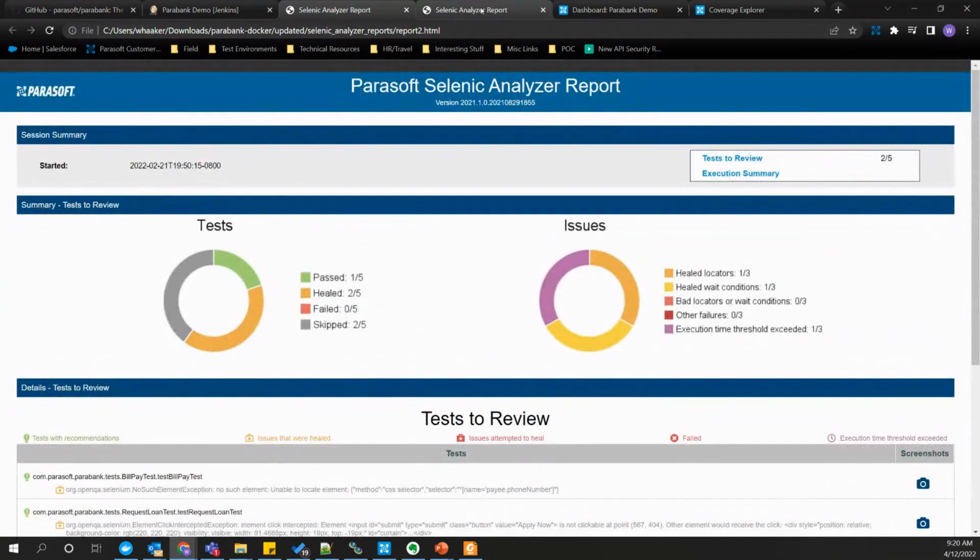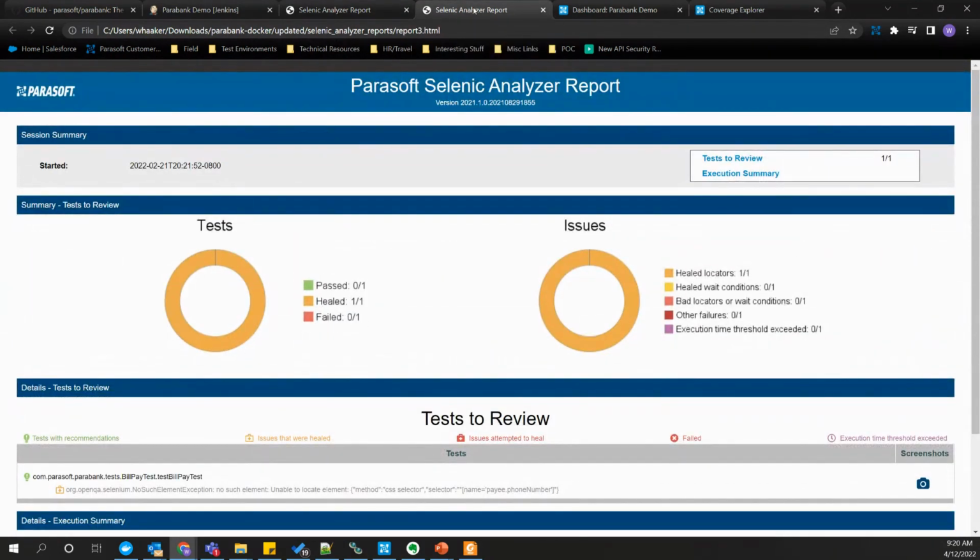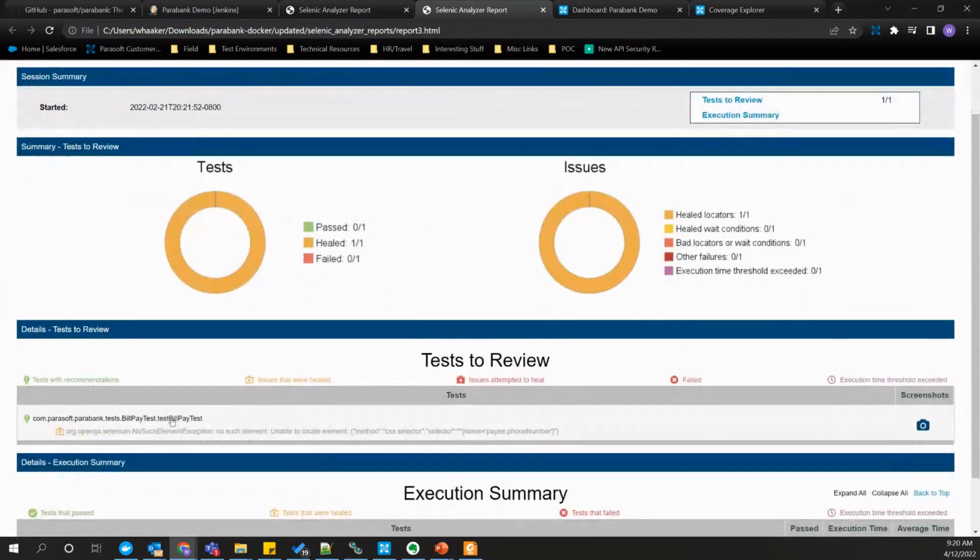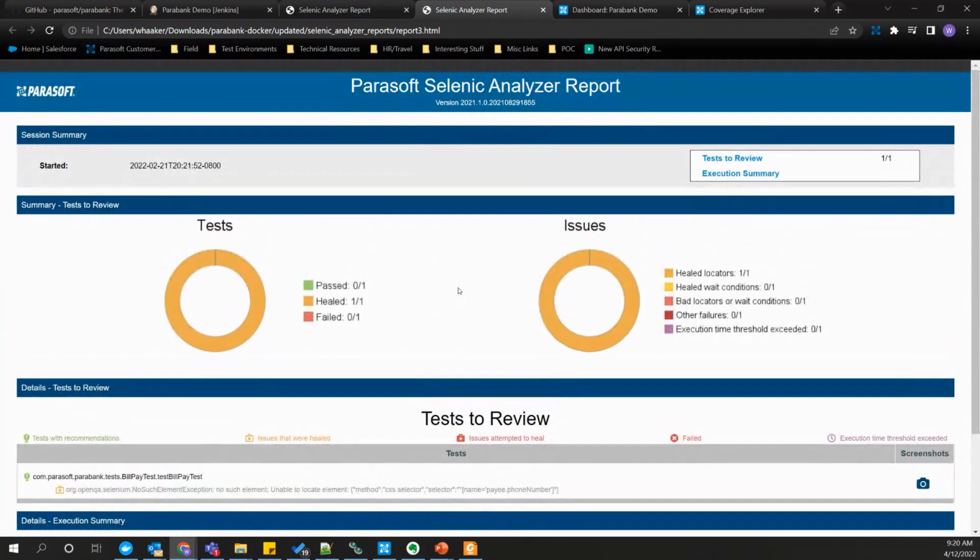And if we take a look at the Selenium report for our feature branch, you'll notice that we just have the bill pay test that got executed here. So how did this happen? Let's explore a bit how that happens.